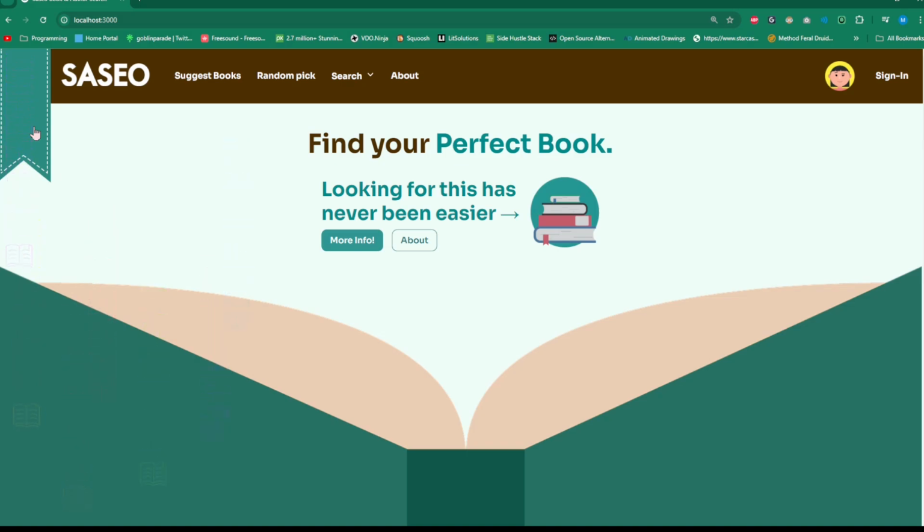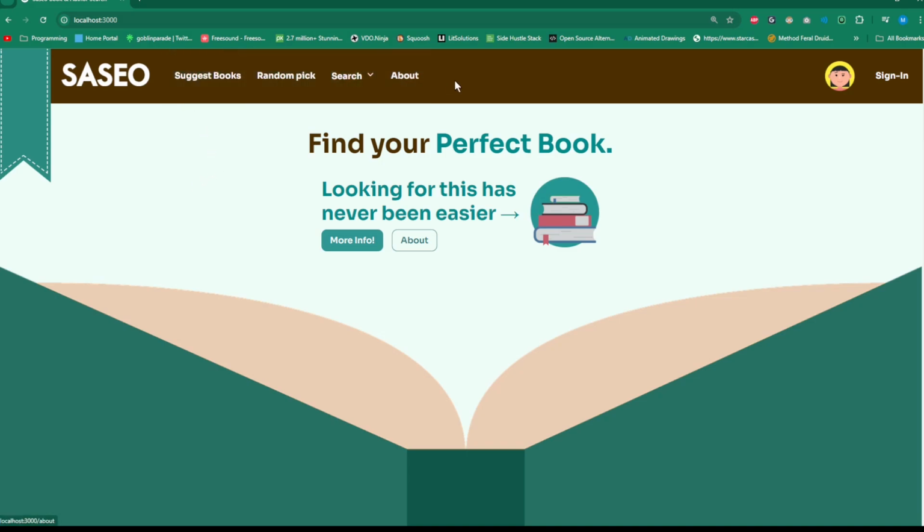So Saseo is a book suggestion website that started to grow as I continuously worked on it. It's still a work in progress, as there are a lot of features I still want to implement in the future, like account creation, a book review section, maybe even a forum. For the most part, it's still doing exactly what I envisioned it to be, a book suggestion website.